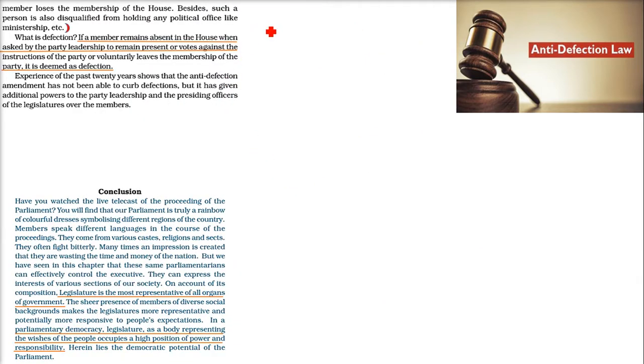So if a member remains absent in the house when asked by the party, say a party has said that you have to be present for some voting, and this person belonging to party 1 doesn't turn up, or whenever he turns up, he votes in favor of party 2, that is, whatever party 2 has decided, he votes in that favor, then he is doing defection.